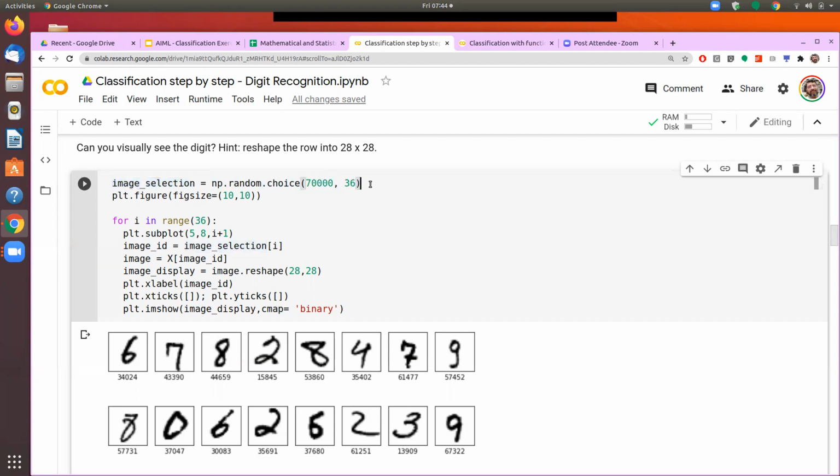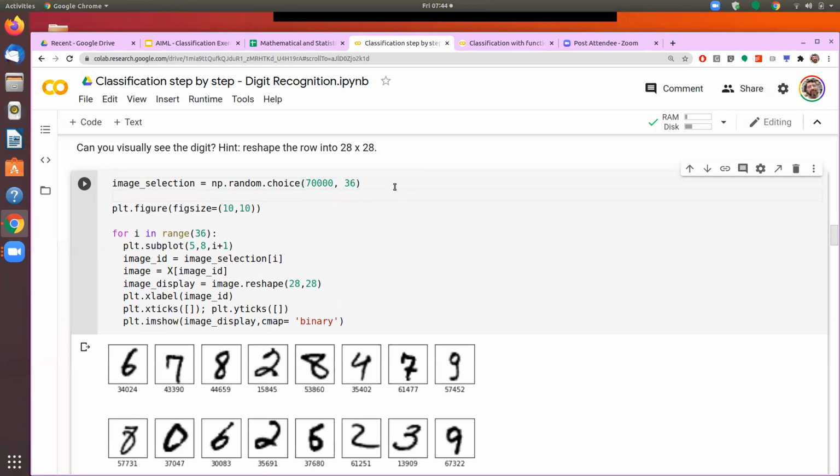So this has nothing to do with plotting. This has nothing to do with creating an image. It's just 36 different random numbers I am selecting. From the second line, the actual plotting of the image starts.